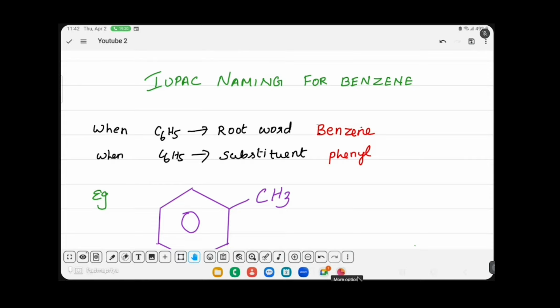Hello students, இந்த வீடியோல நம்ம என்ன பார்க்க போறோம்னா benzene related compound க்கு how to give IUPAC name: ether, secondary, tertiary amine. So இந்த compoundsக்குலாம் slightly rule is different. நீங்க few placesல C6H5 benzene னு, few placesல C6H5 phenyl னு சொல்லி பார்த்திருப்பீங்க. So when to use phenyl, when to use benzene? When C6H5 is the root word, you have to call it as benzene. When C6H5 is a substituent, you have to call it as phenyl. அவ்வளவுதான்.